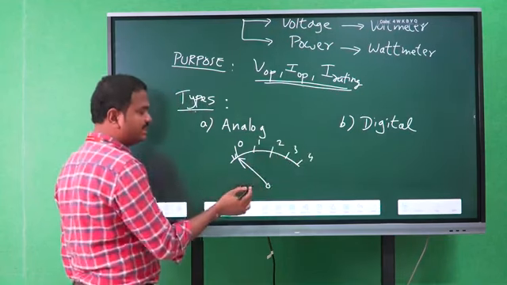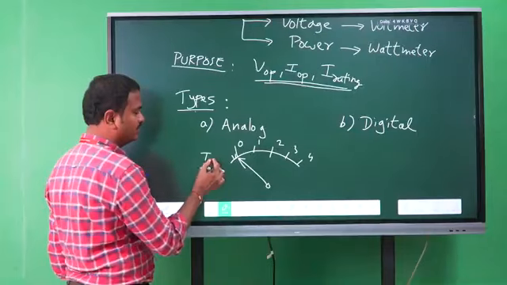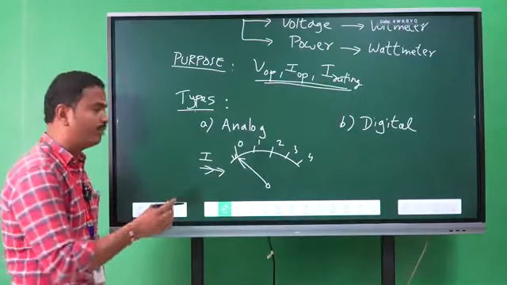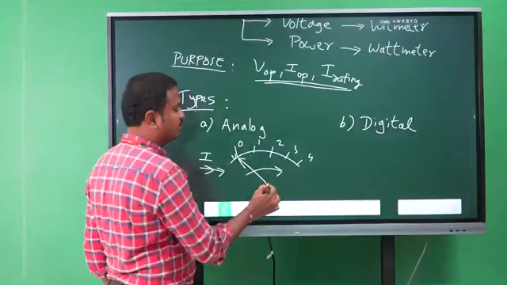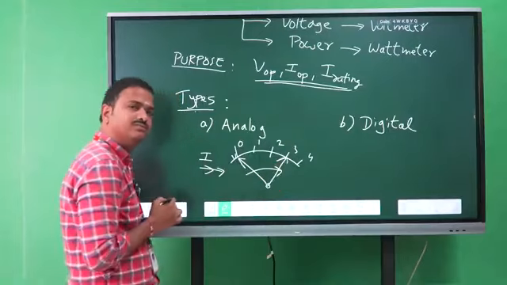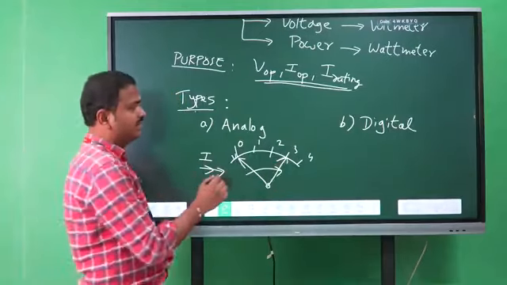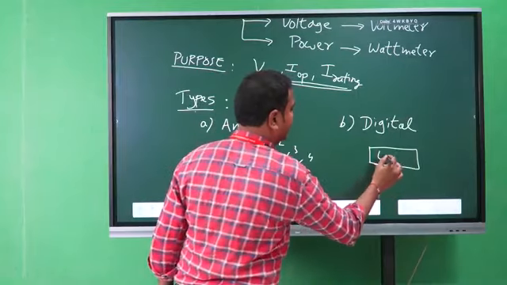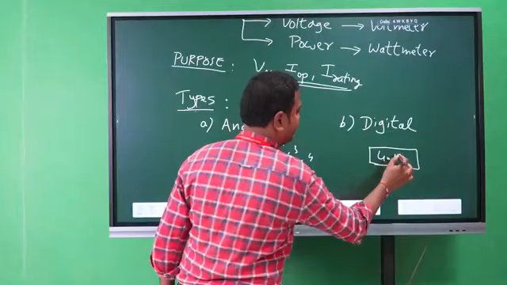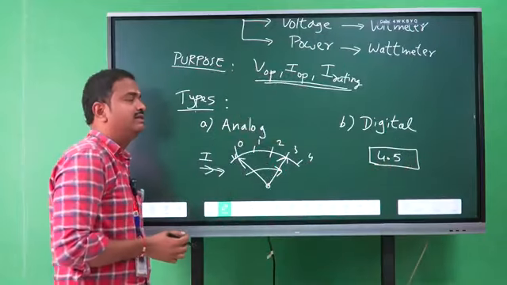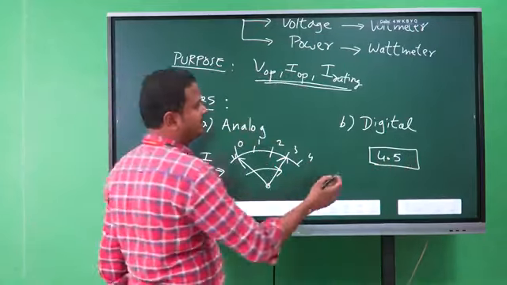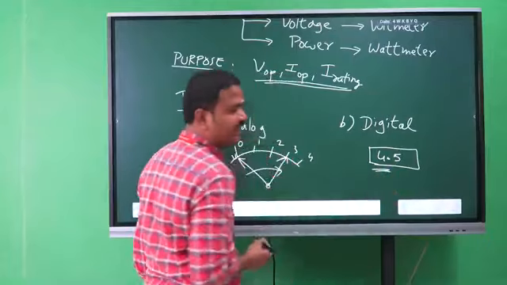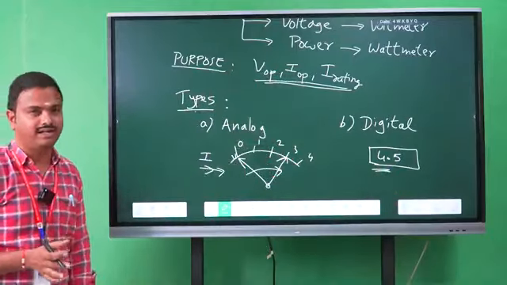Whenever the supply is connected to the instrument, the pointer moves on the scale to represent the accurate value. Whereas digital instruments directly show the reading in numerical value, like 4.5 amperes, 3.2 amperes.